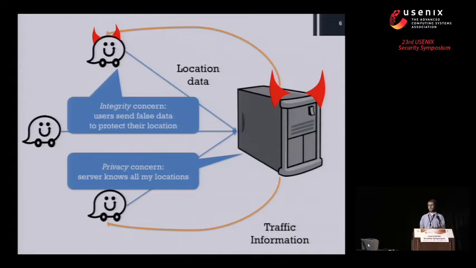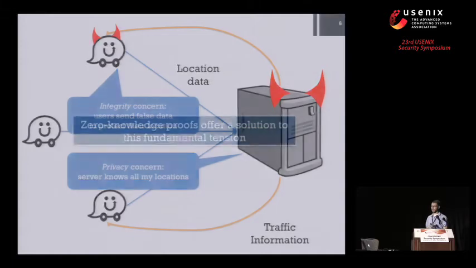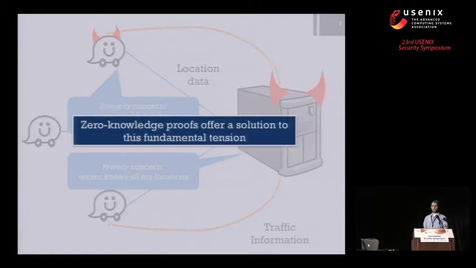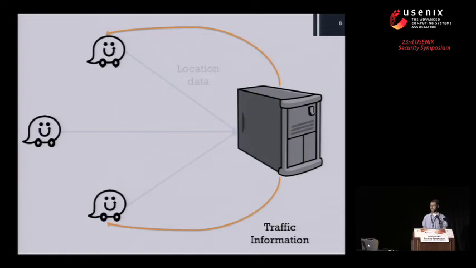So this crowdsourced traffic app really illustrates this fundamental tension between privacy and integrity, which is the kind of thing that we're hoping zee-not will be able to help out with. Right? Zero-knowledge proofs offer a really attractive solution to resolving this kind of tension in realistic scenarios. So let's see how we would use zero-knowledge proofs to re-implement an application like Waze.